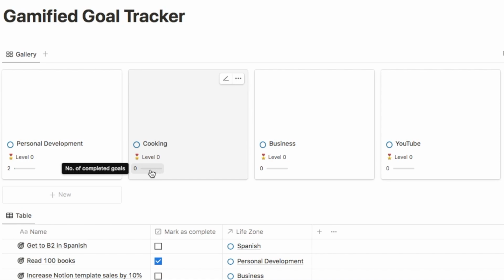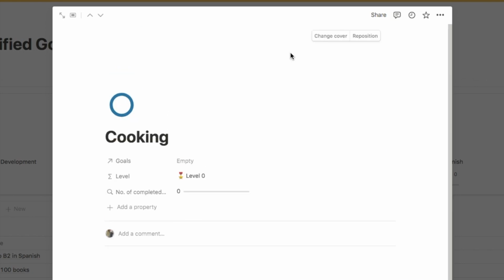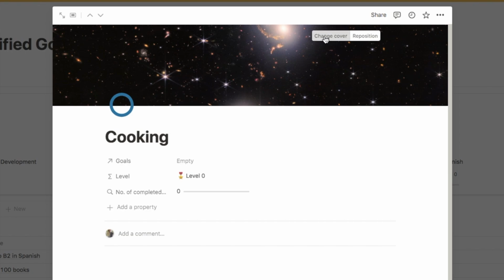So you can see the level as well as the number of goals. You can also, as I said, add a cover photo. So let's click on cooking as an example. If you just hover up here, you can click on add cover. That'll just add one at random. So you're going to want to click change cover.